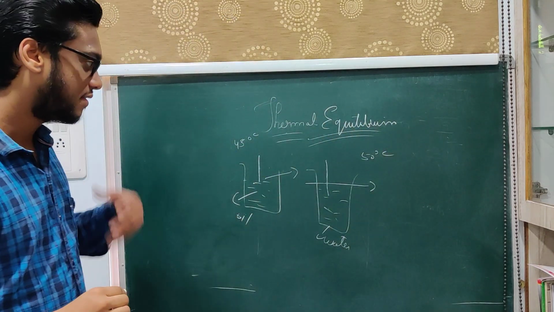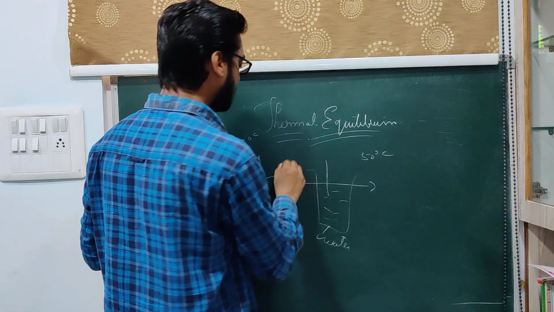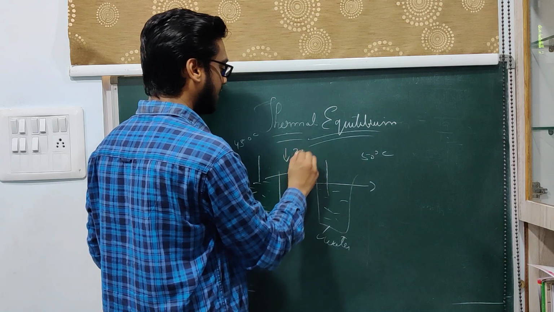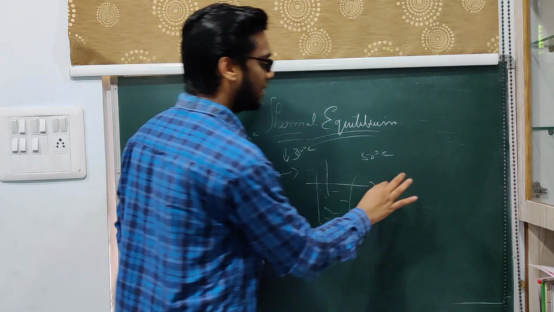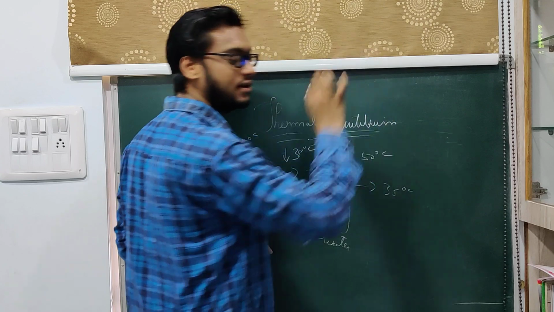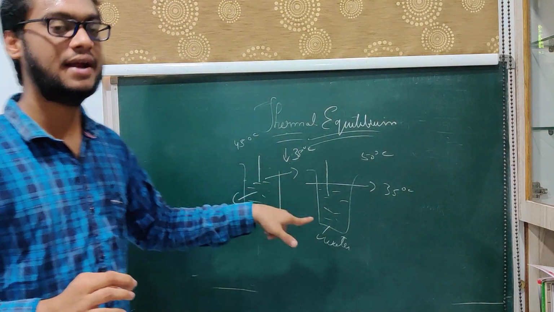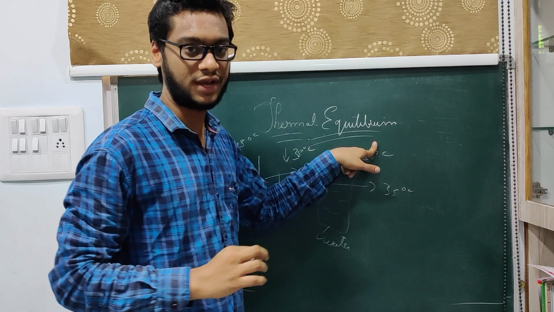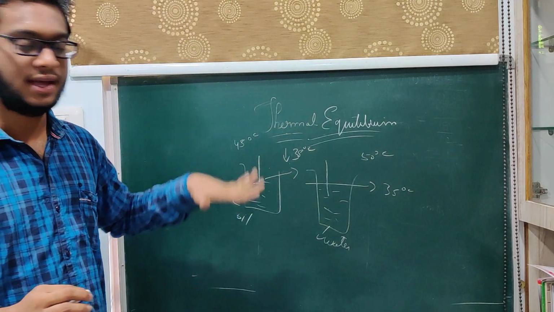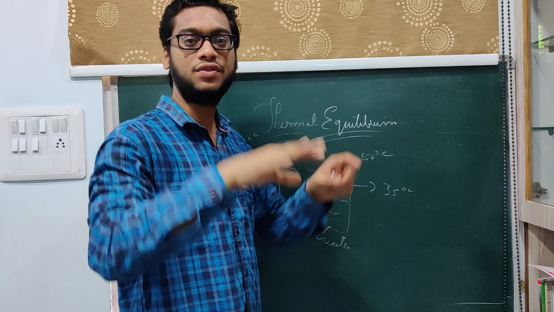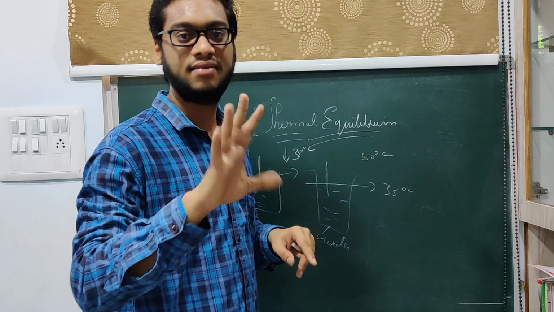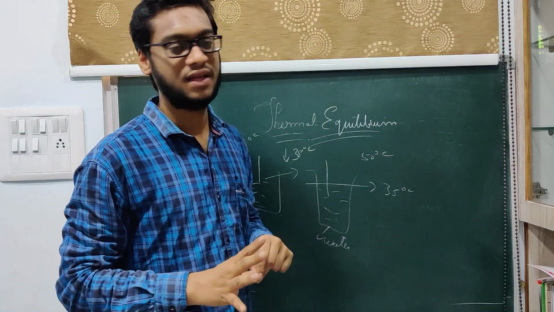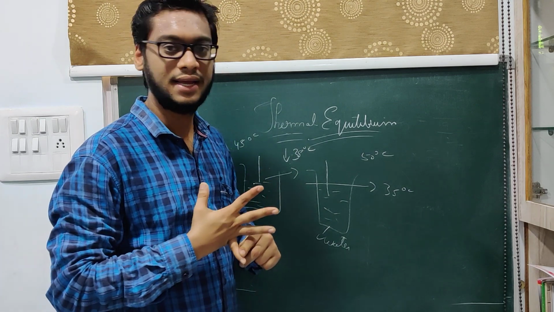Now after some time I have seen that this temperature has decreased to 35 degrees and this temperature has also decreased to 35 degrees. This state is called thermal equilibrium. It is a state where both the temperatures are at the same level after some time. So that is your thermal equilibrium.